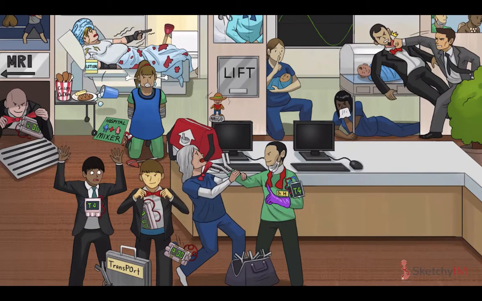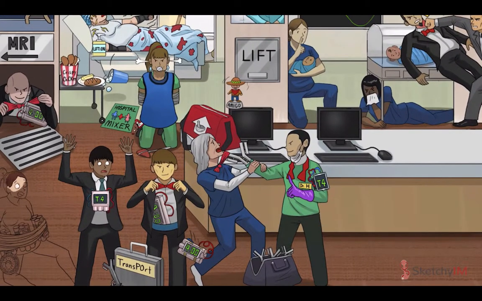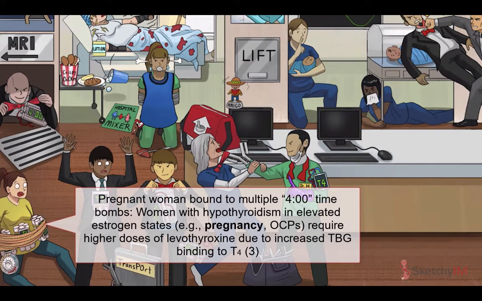Finally, there's a subset of patients with hypothyroidism who need a little bit more love. And by love, I mean levothyroxine. One and the same, am I right? I'm referring to women in states of elevated estrogen, such as pregnancy. As we alluded to earlier, that's because estrogen decreases clearance of thyroxine binding globulin, TBG, leading to increased TBG levels. More TBG binding to T4 means less free T4 and, therefore, worsening of hypothyroidism.